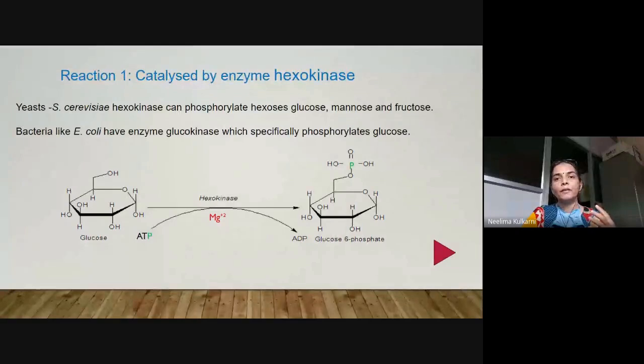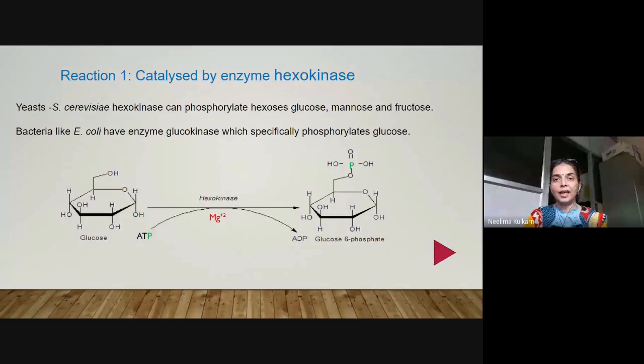What is the purpose of glycolysis? It is a catabolic pathway which results in the release of energy, production of reductant, and also production of precursors. So when sufficient precursors are available, the rate of glycolysis will be slowed. This slowing down of the rate of glycolysis is brought about by two enzymes, hexokinase and phosphofructokinase.